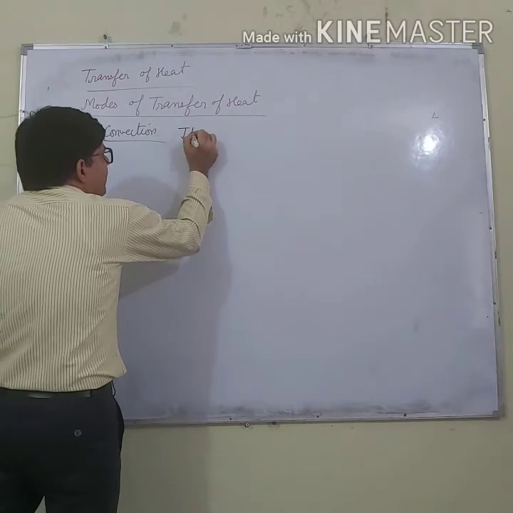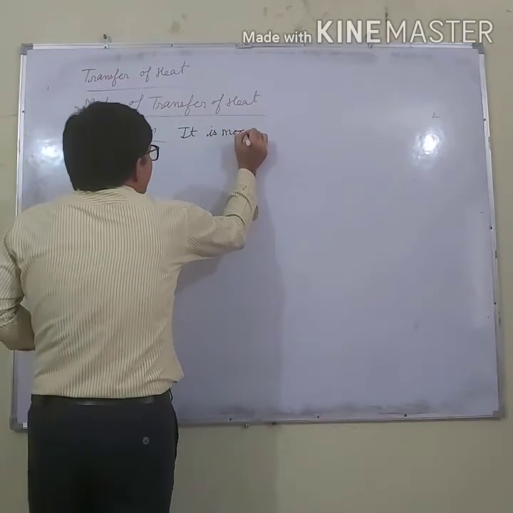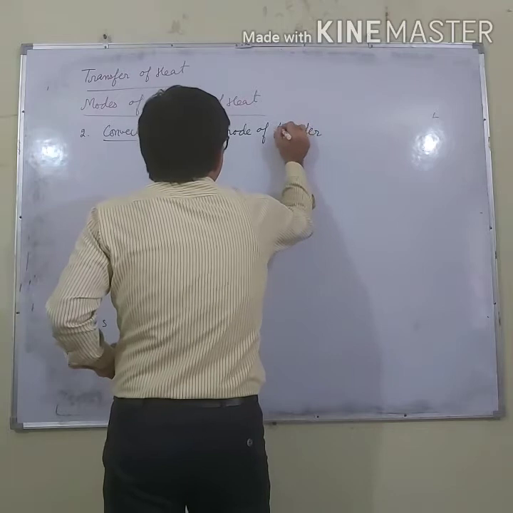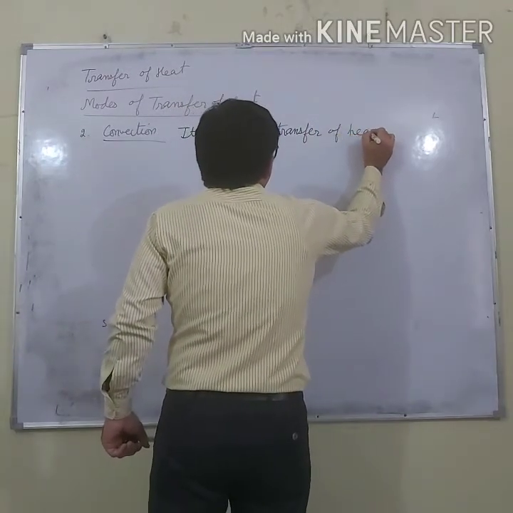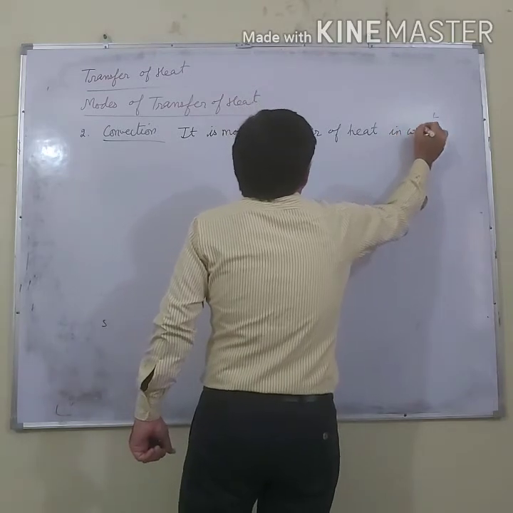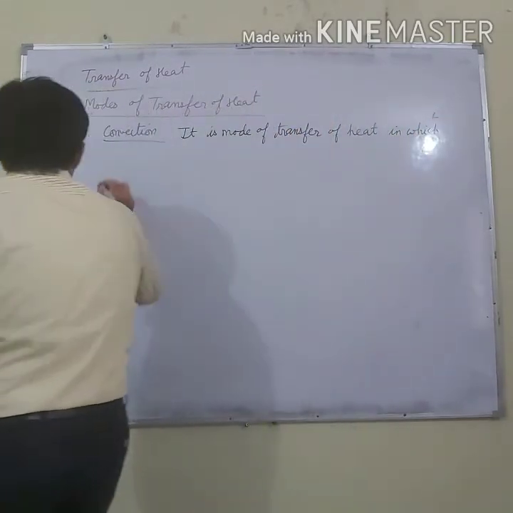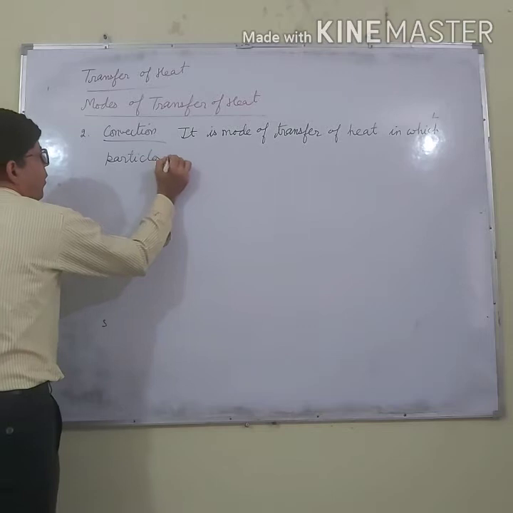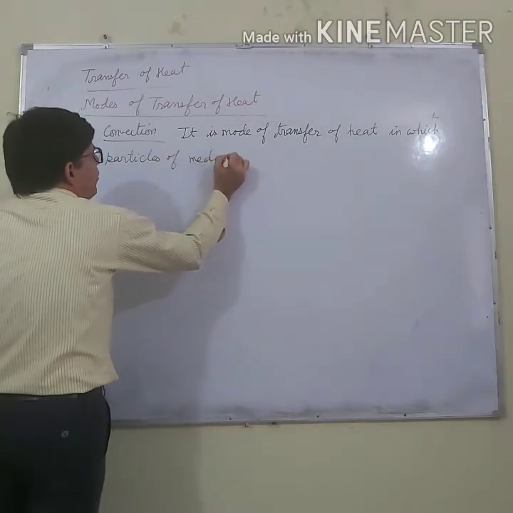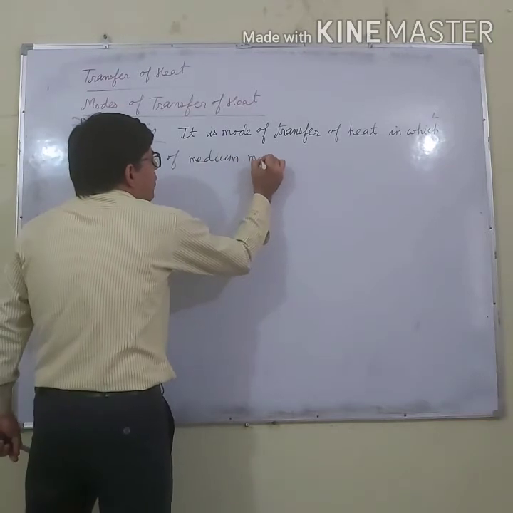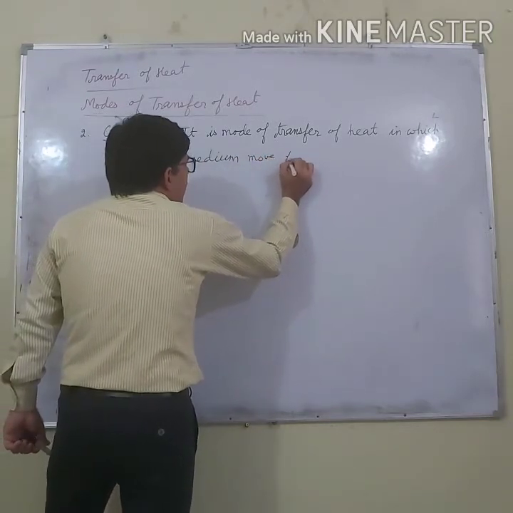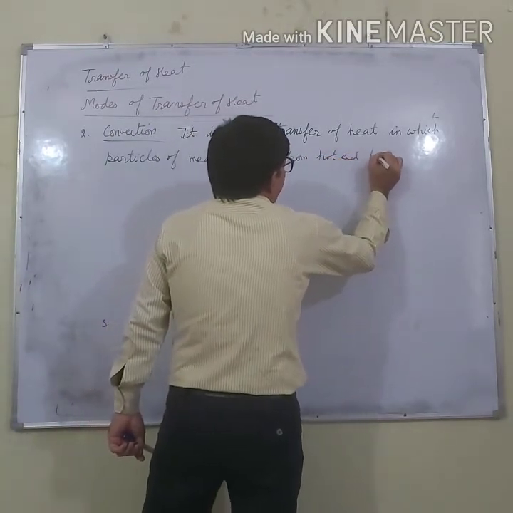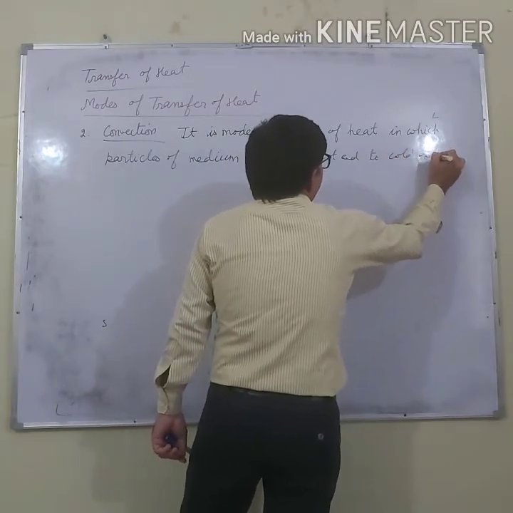So let us do its definition. It is a mode of transfer of heat in which particles of the medium move from hot end to cold end.